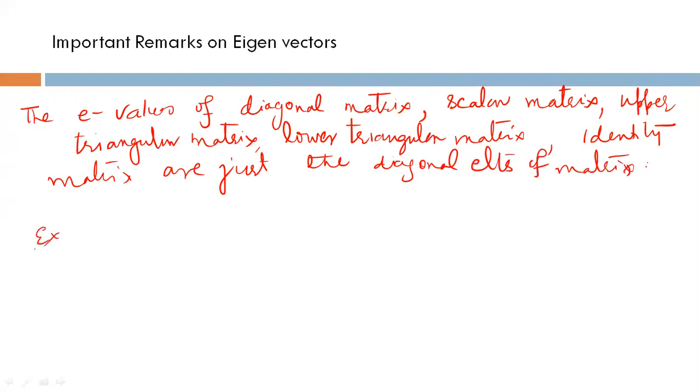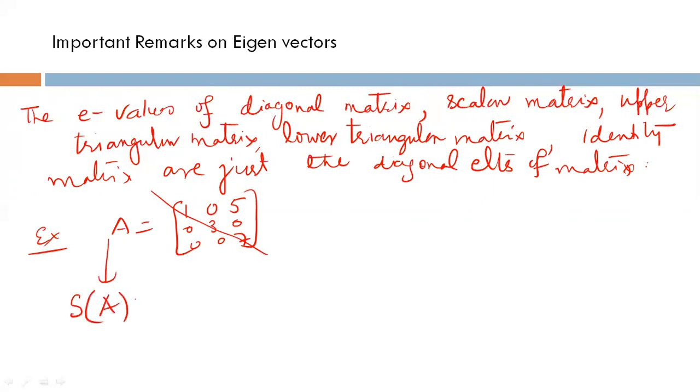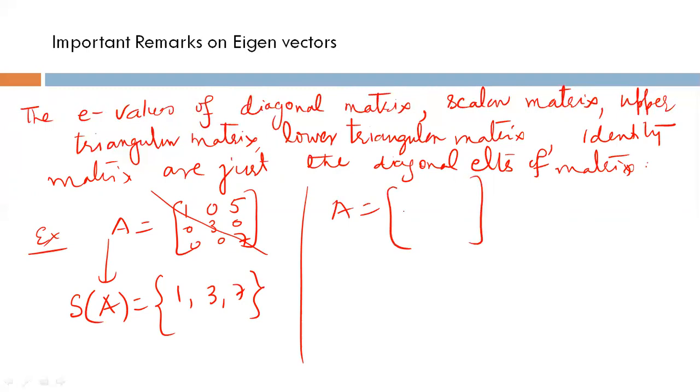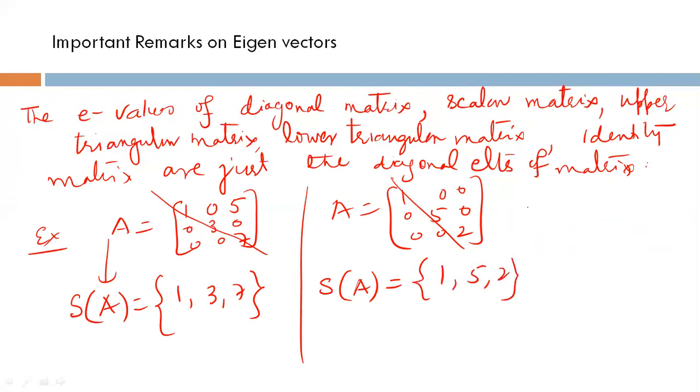For example, if you have A equal to [1 0 5; 0 3 0; 0 0 7], this is an upper triangular matrix, and if you are interested in the eigenvalues or spectrum of A, the set of all eigenvalues is called a spectrum, then it will be 1, 3, 7. If you have a diagonal matrix [1 0 0; 0 5 0; 0 0 2], then the set of eigenvalues will be 1, 5, 2.